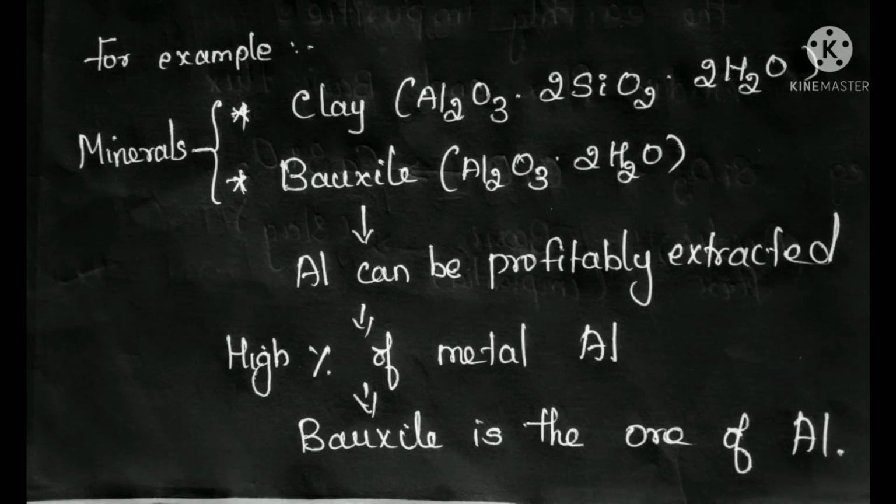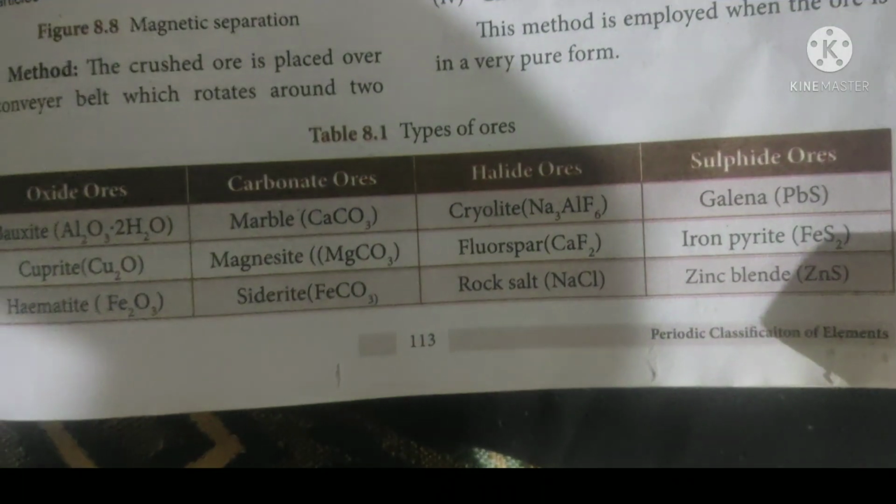See, here are so many examples. There are different types of ores. If the elements are combined with oxygen, we call them oxide ores. For example, bauxite, cuprite, hematite. These three are considered oxide ores. If combined with carbonate, they are called carbonate ores. So marble, magnesite, that is calcium, magnesium, iron, mostly combine in the form of carbonate. So under the earth, they are in the form of carbonate ores.